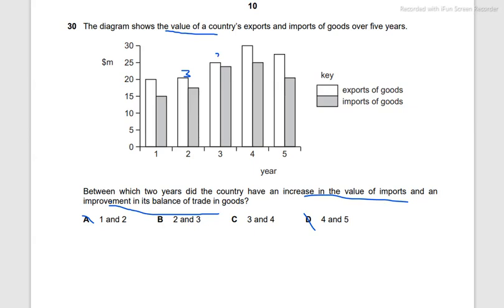So it's around 2 and 1. Let's take a 2. Still, it's not an improvement, so B is not the answer. C is the answer, since here the balance of trade is 2, and here it is improving, as the balance of trade is 30 take away 25, that is 5. So the balance of trade is really improving, definitely improving here. So C is the answer.